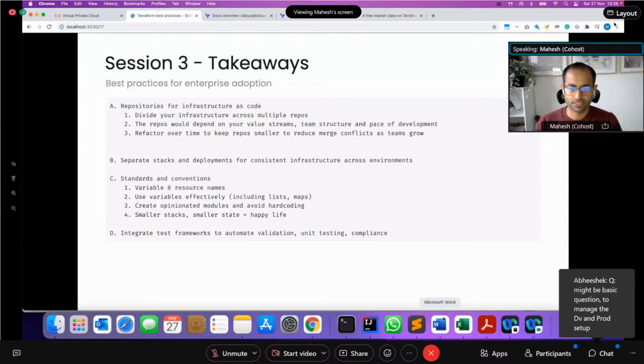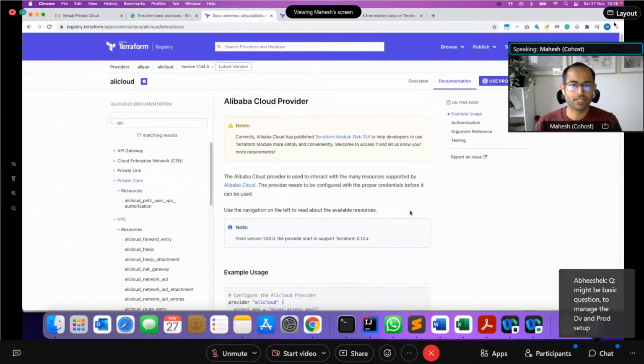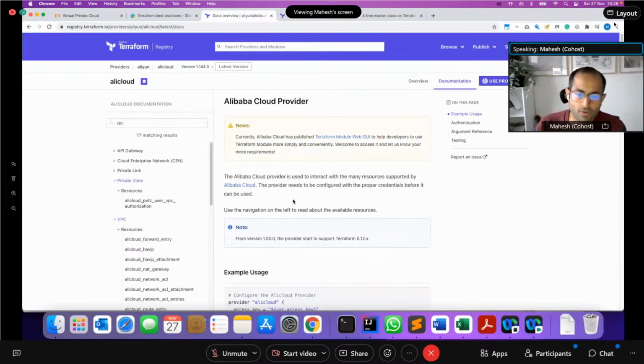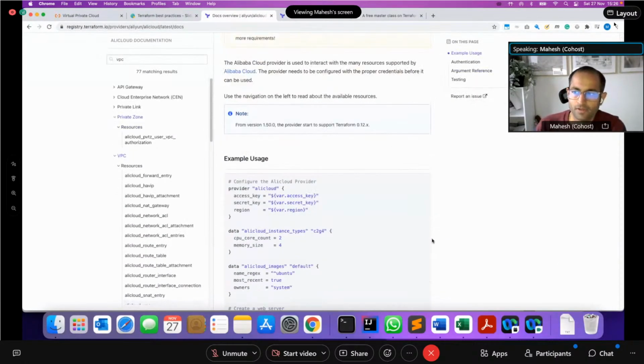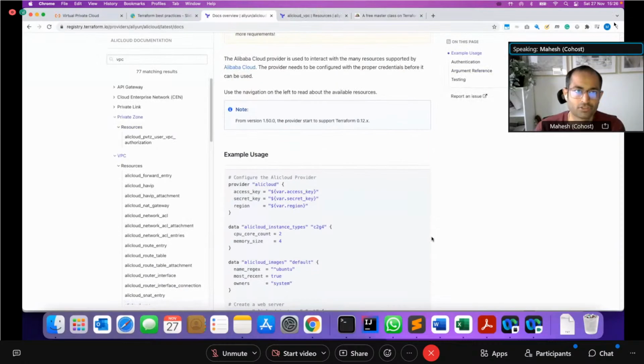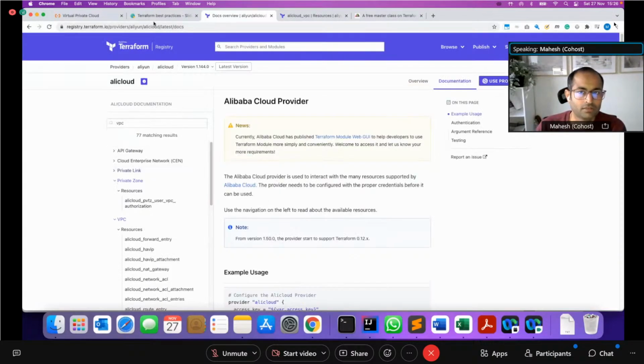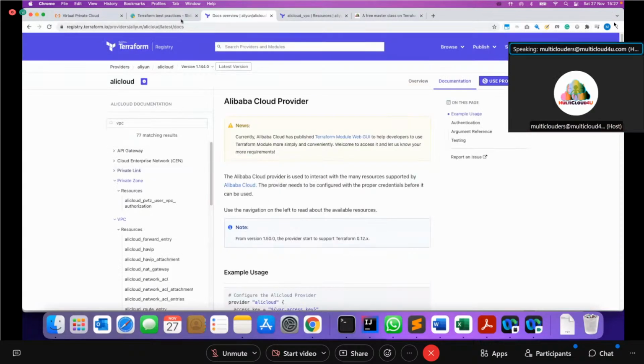So let me just proceed, continue. For the next 10 minutes, I'm just quickly going to cover how the Alibaba Cloud provider can be used with Terraform to manage infrastructure.